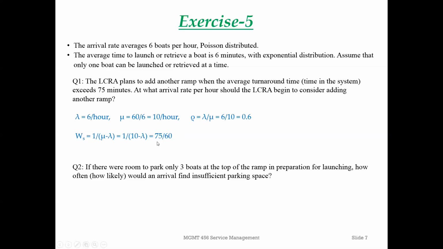Once we have this equation, you can see that after plugging in the values for WS and mu, the only unknown number is lambda. So we can solve this equation. If you solve it, you get lambda equal to 9.2. Currently lambda is 6 per hour, so we don't have any issues. It's not a problem. But if lambda continues to grow, once it reaches this level, 9.2 per hour, then we may need to add another ramp. So that's how we solve the question.